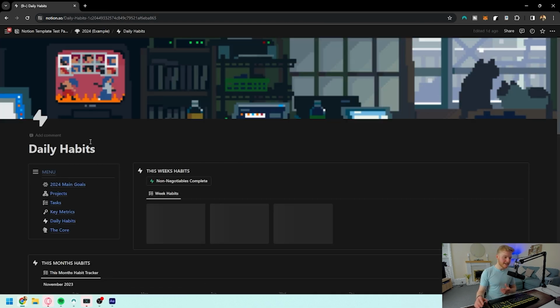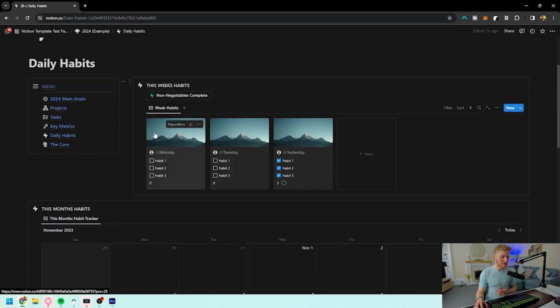Finally, with the main areas, it will be the daily habits. Now, daily habits are so important for what you're wanting to do. Daily habits are critical for how you move forward. And this area allows you to create your own habits for how you're going to achieve all of your goals.